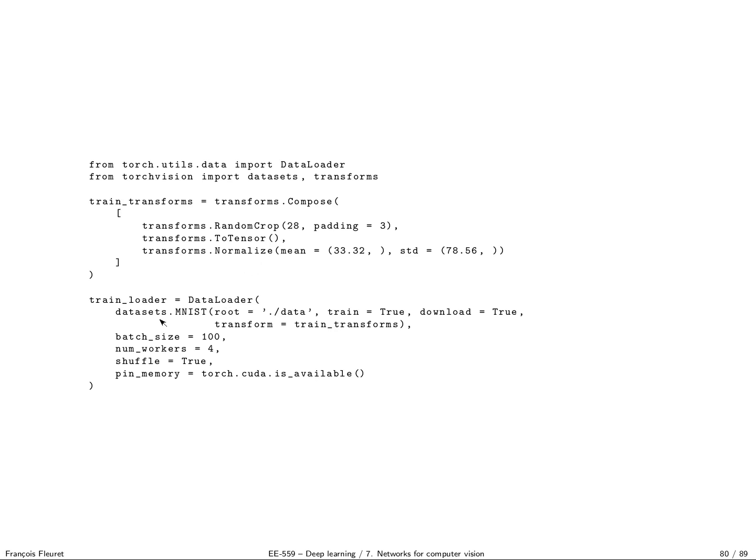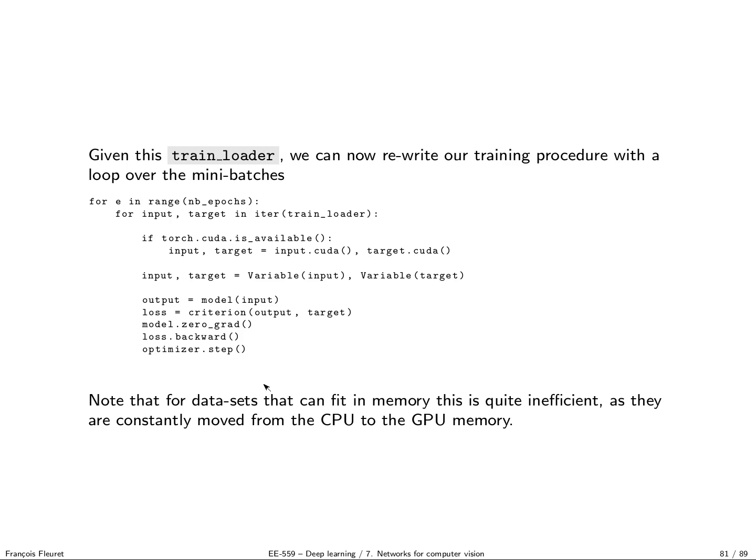So for the data loader, we first describe a dataset in which we state if we want the training set or the test set, if we want to download it, if it's not already there, and what transformation we want to apply. Then we are going to state that we want to have mini batch size 100. We allow the system to use 4 threads in parallel. We want to shuffle the data at the beginning of every epoch. This argument states that we want the data to be at fixed location in memory, which improves the performance when you move the tensor to the GPU. So you should do this if you are going to use CUDA, which is why here it's equal to torch.cuda.is_available.